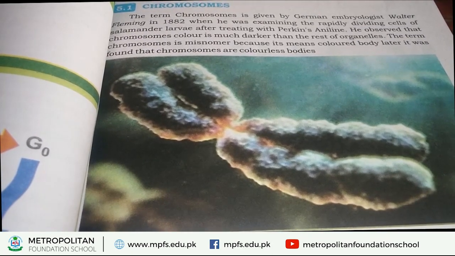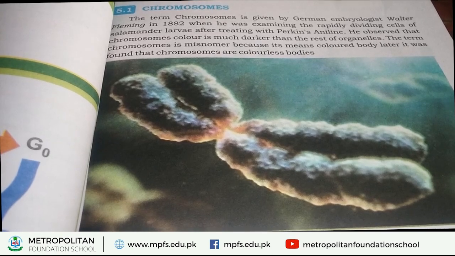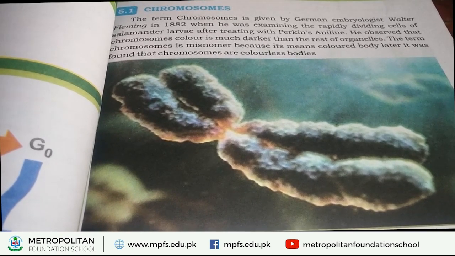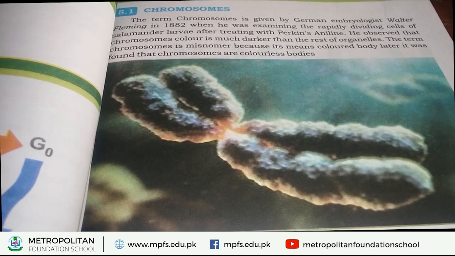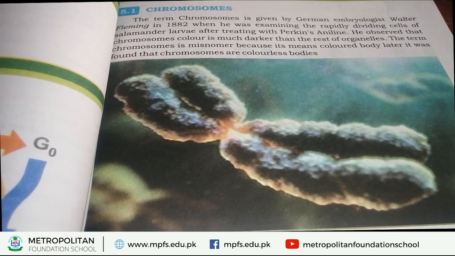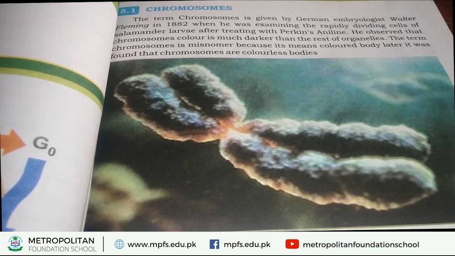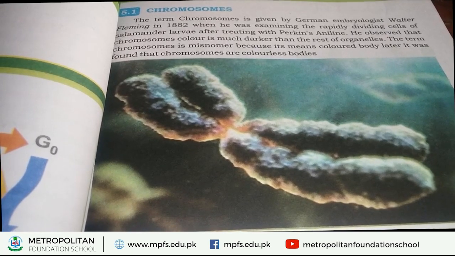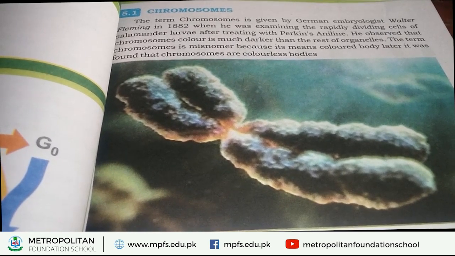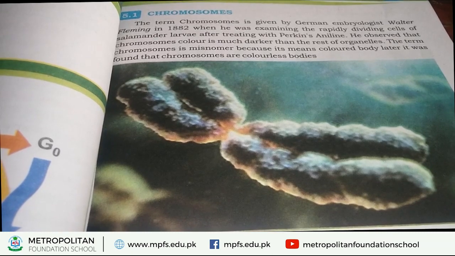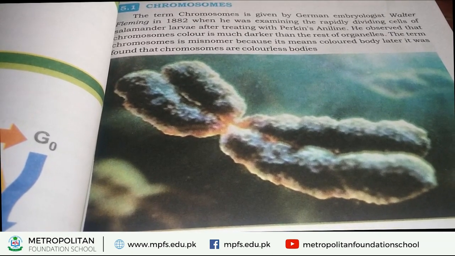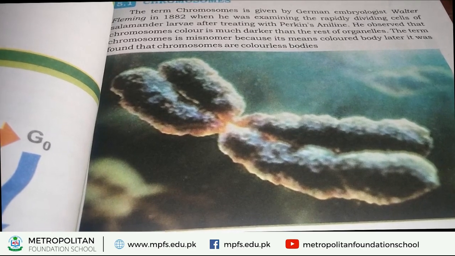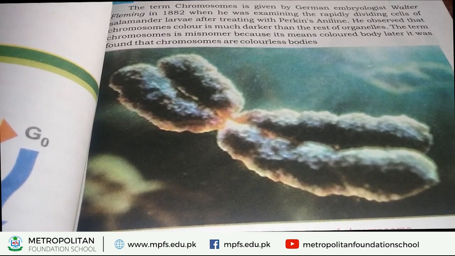After treating the salamander larva with aniline, he observed chromosomes in the dividing cells of the salamander larva. He observed that the chromosome color is much darker than the rest of the organelles.